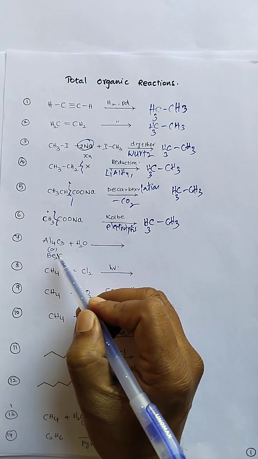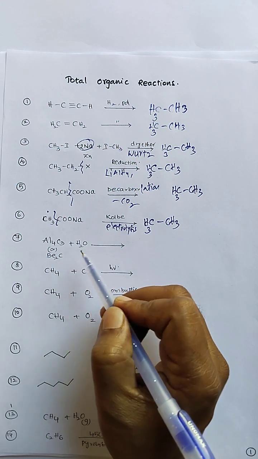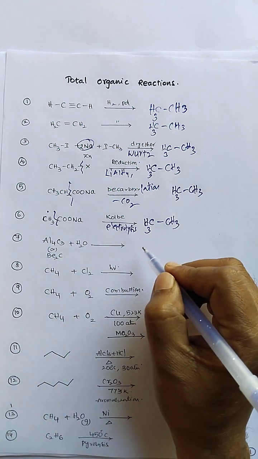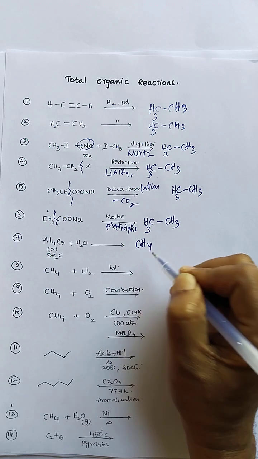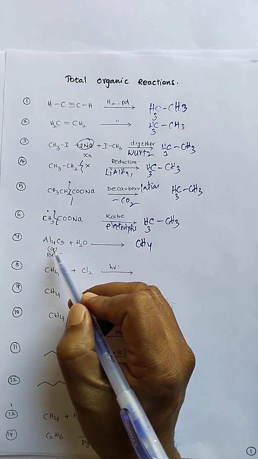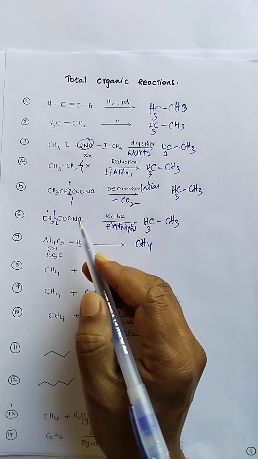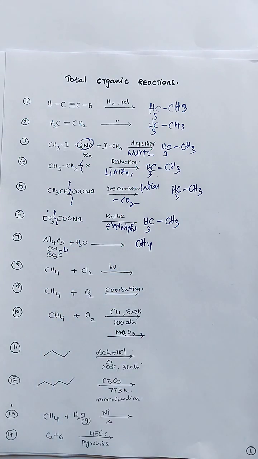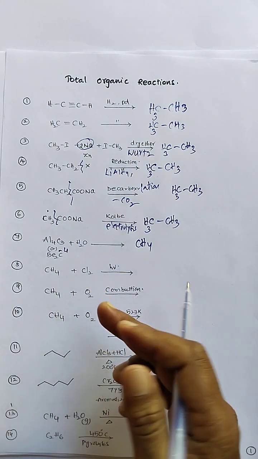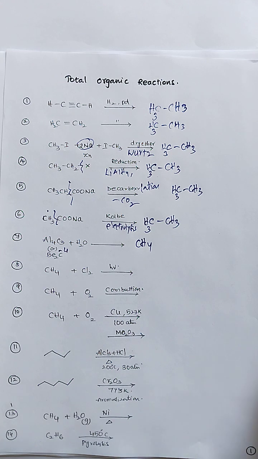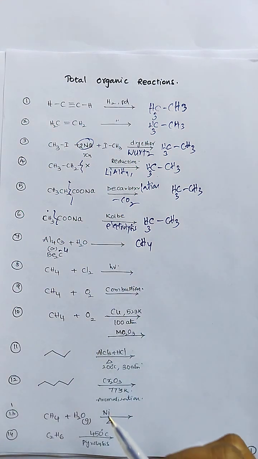Next, aluminum carbide or beryllium carbide upon hydrolysis produces alkanes, particularly the methane molecule. So here in aluminum carbide or beryllium carbide, carbon is having a -4 charge. So it will be taking up 4 hydrogen atoms. Therefore, we will be getting the methane molecule here.